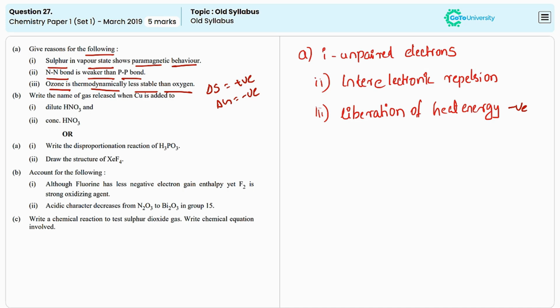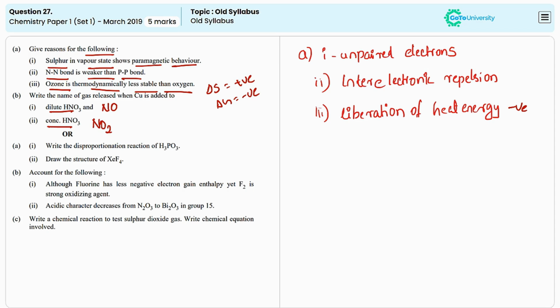In the next question, we need to write the name of the gas released when copper is added to dilute nitric acid and concentrated nitric acid. When copper is added to dilute nitric acid, nitric oxide gas will be liberated, and the formula is NO. The second one is concentrated nitric acid. The gas liberated when copper metal is added to concentrated nitric acid is nitrogen dioxide or NO2.